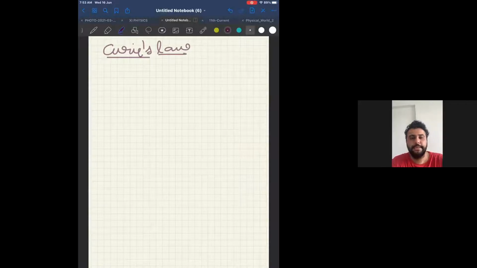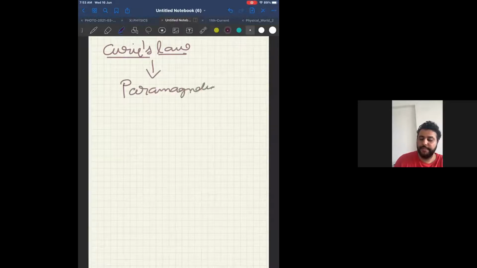Shall we start? Now, you know what is diamagnetic substance, what is paramagnetic substance, what is ferromagnetic substance. Diamagnetic, which are weakly repelled, paramagnetic, which are weakly attracted, and ferromagnetic substances, which are strongly attracted. Now, Curie's law, first remember, Curie's law is only applicable to paramagnetic substances.